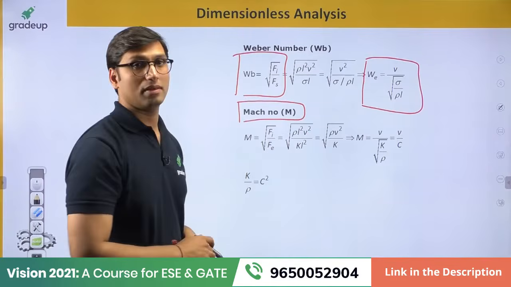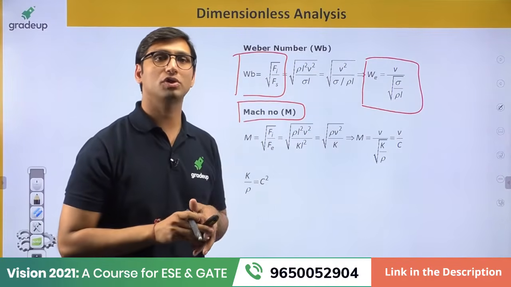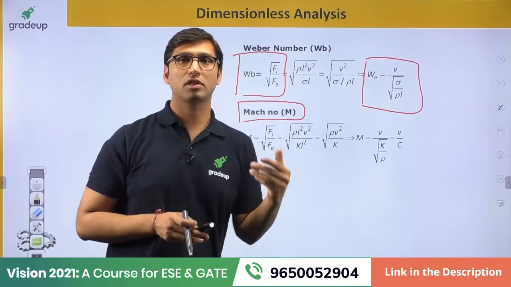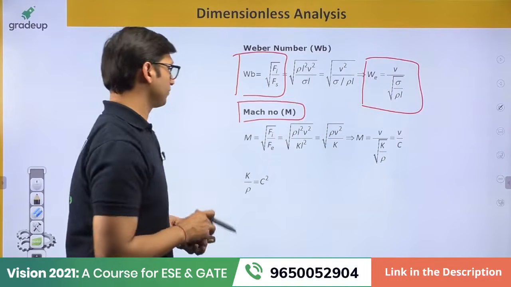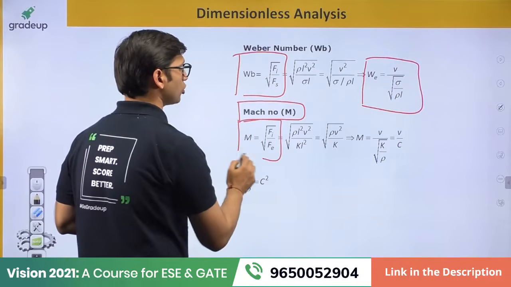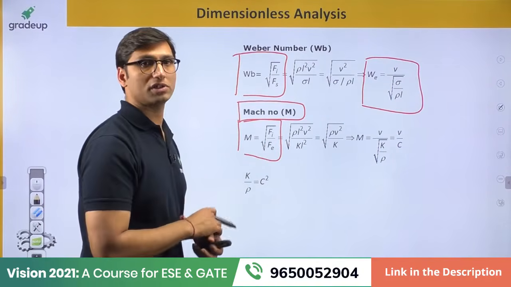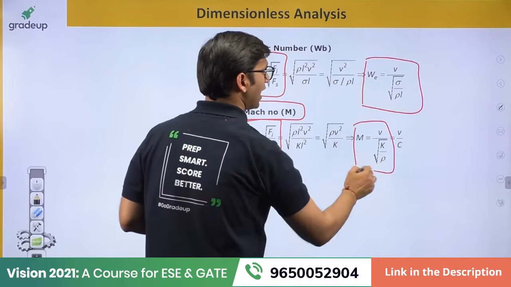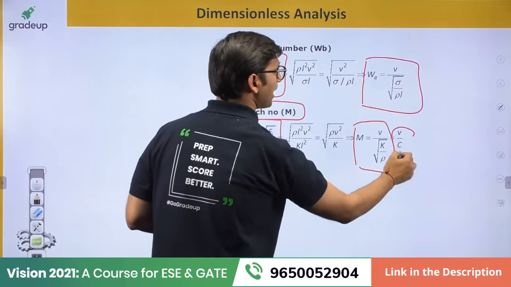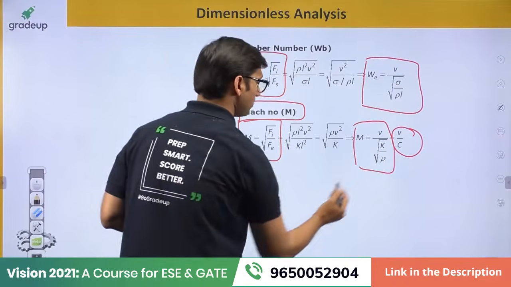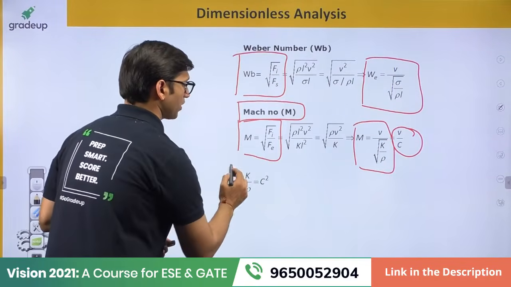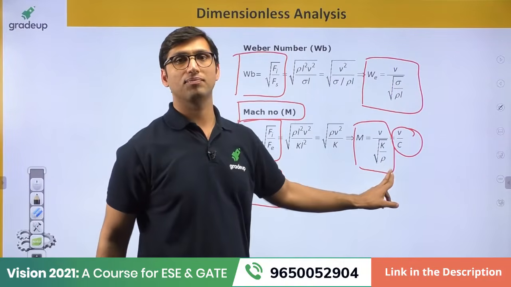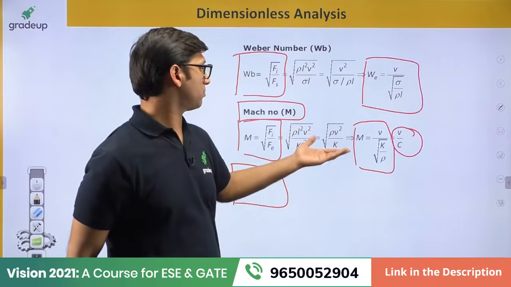Mach number, I hope you already know about this Mach number. We also use this Mach number for the flow of compressible fluids, for the flow in a nozzle, steady nozzle. Okay. Mach number is equal to the square root of the ratio of inertia force over elastic force, and that comes out to be equal to V over under root K by rho, or it is equal to V by C, where C is called the speed of sound, and that is equal to under root K by rho. K is the bulk modulus of elasticity and rho is the density. That is the formula for this Mach number.